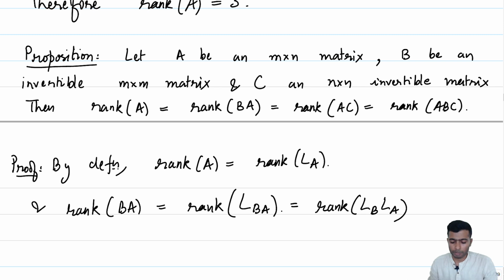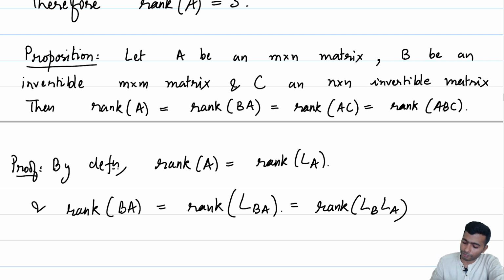So, what can we say about L_B when B is an invertible matrix? We have proved this as well: B is invertible if and only if L_B is invertible. B is an invertible matrix if and only if L_B is an invertible linear transformation.